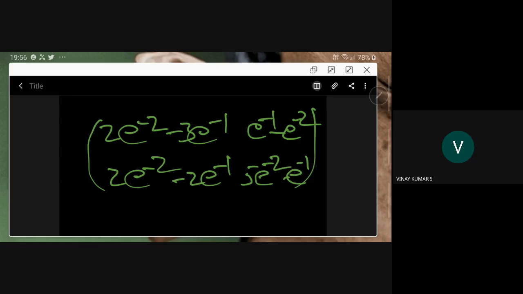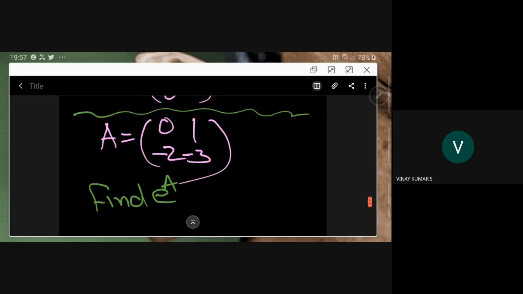So this I am giving as an exercise. I want you to find this using the power idea, the power of a matrix. By the next class, try to find the answer for this one. A is equal to 0, 1, minus 2, minus 3, and you need to find e power A. You have to get the answer.